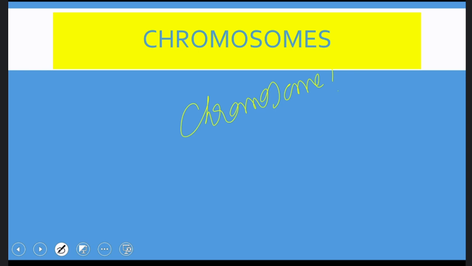Excellent. Any other definition? And it is a single molecule of DNA, sir. Very good, excellent. It is a single molecule of DNA according to Yamini. Good. Which is carrying genes from one generation to another generation is known as chromosome. Double excellent, which is responsible for heredity. Hence, we call chromosomes vehicles of heredity.